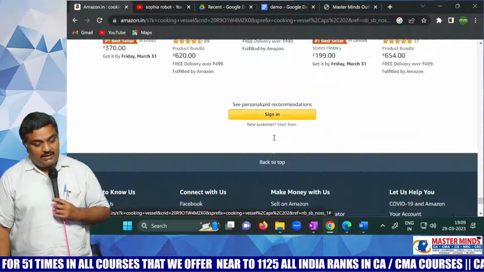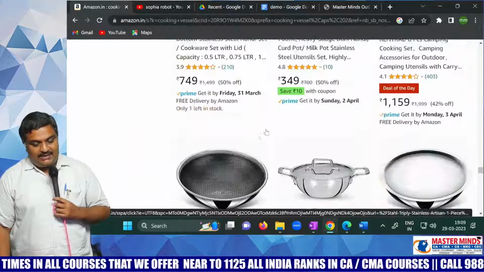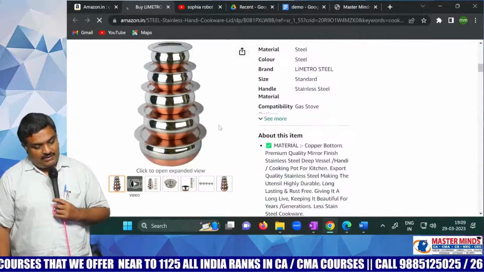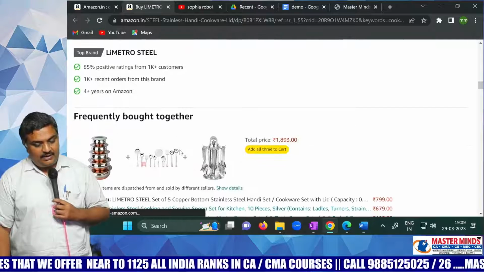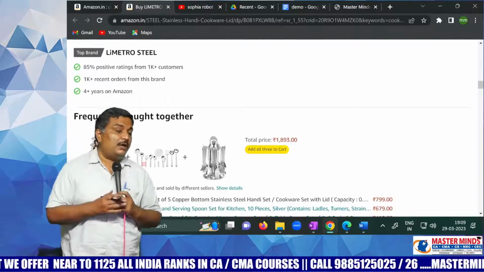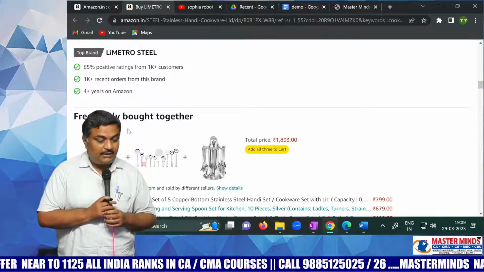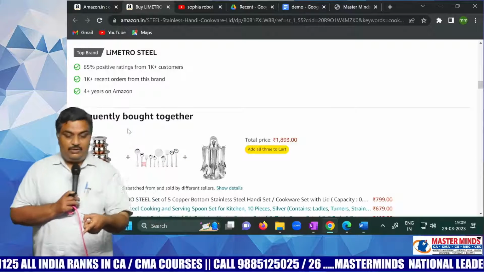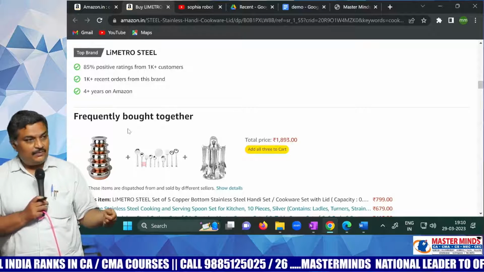For example, I select this. I want to buy this. Okay, that is fine. Fantastic. Frequently bought together. Who asked you? Frequently bought together. That means, as you are buying vessels, you also require ladles. You purchase that.